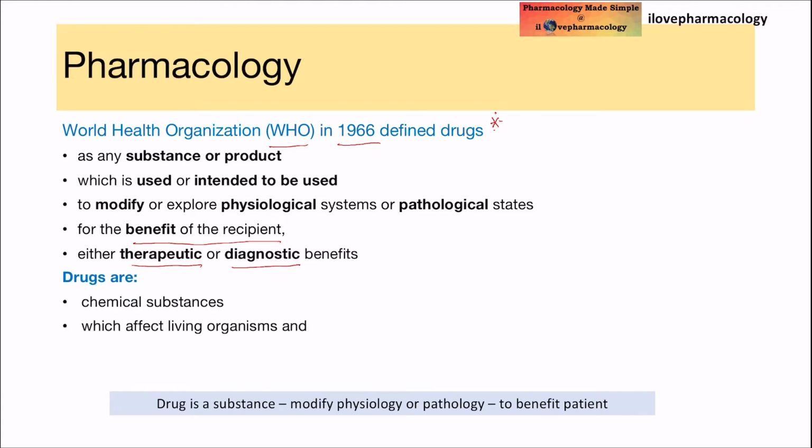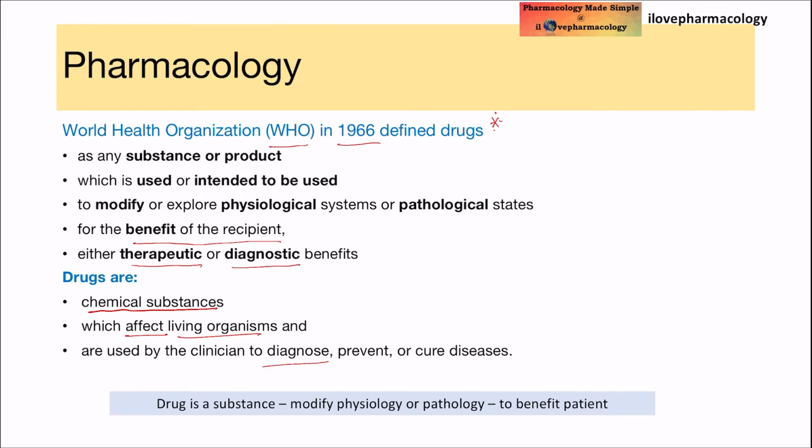So drugs, in simple terms, are chemical substances which affect living organisms and are used by clinicians to diagnose, prevent or cure diseases. One can remember drugs in simpler terms: drugs are chemical substances which affect living organisms, and thereby clinicians use such drugs to diagnose, prevent or cure disease.